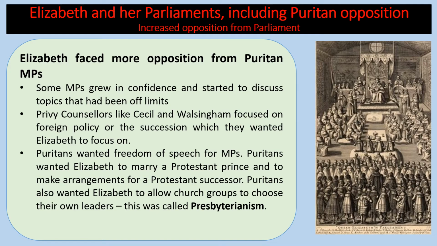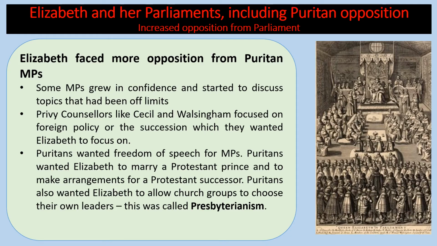Now, one of the interesting things is that Elizabeth faced more opposition from Puritan MPs. Some MPs grew in confidence and started to discuss topics that had been off limits. Privy councillors like Cecil and Walsingham focused on foreign policy or the succession, which they wanted Elizabeth to focus on. So sometimes her privy councillors, like Cecil and Walsingham, could actually use Parliament to try and get Elizabeth to think about things that they wanted her to.